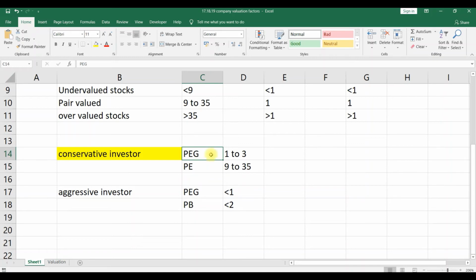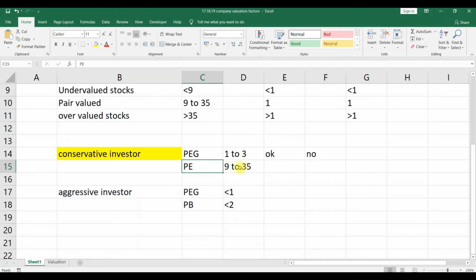First we check the price earning to growth ratio. Is it between 1 to 3? If it is between 1 to 3, we say okay. If it is less than 1, we say no. If it is more than 3, then we look at the PE ratio.